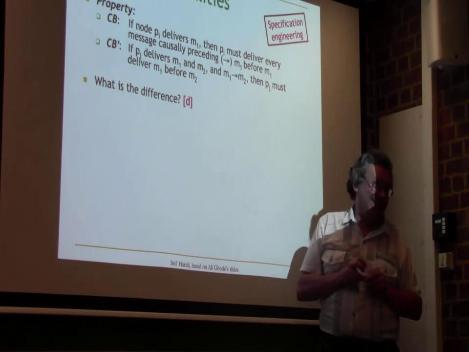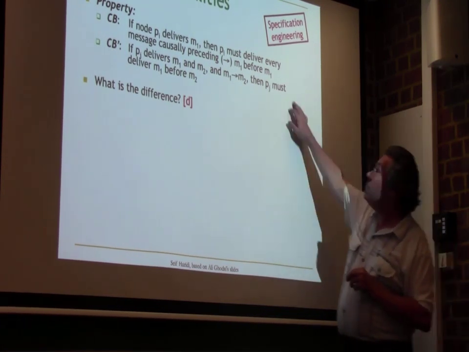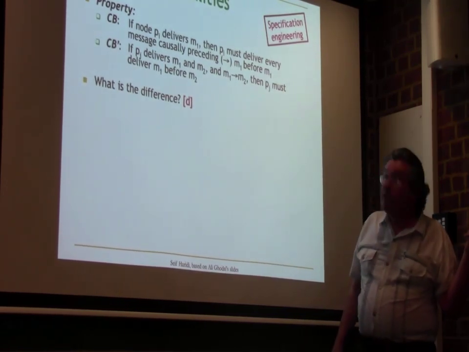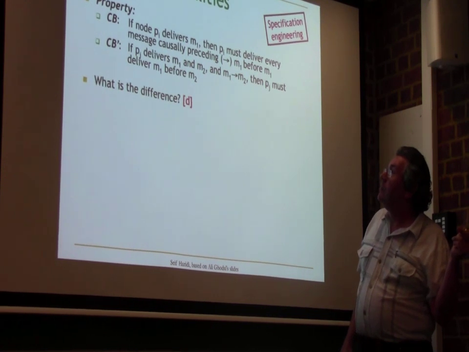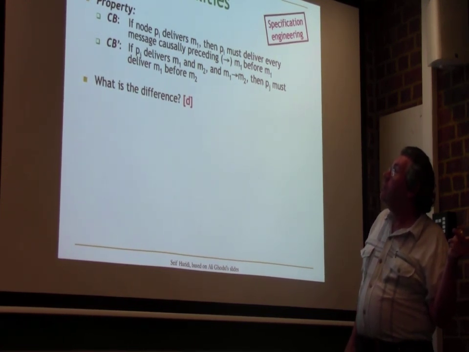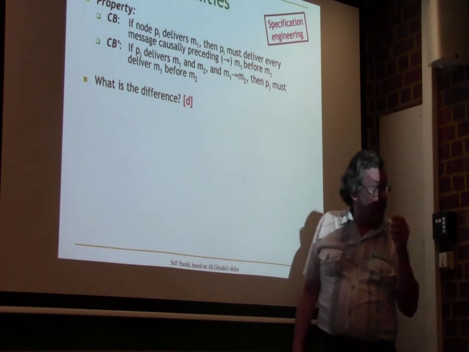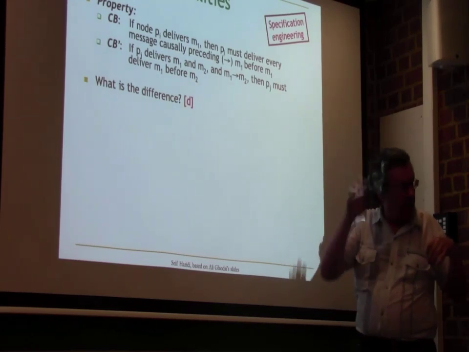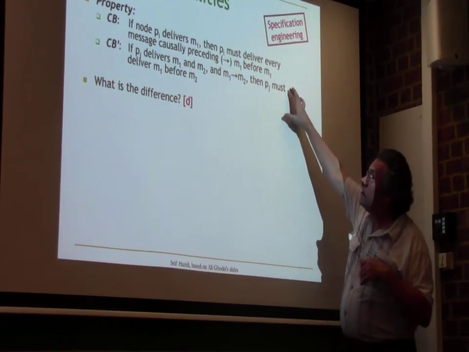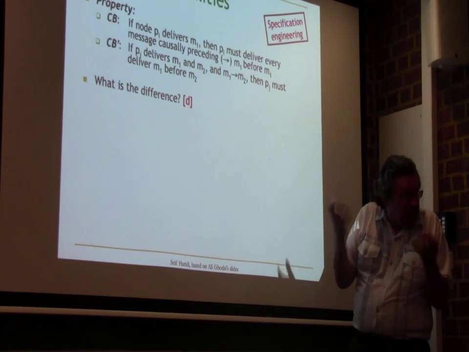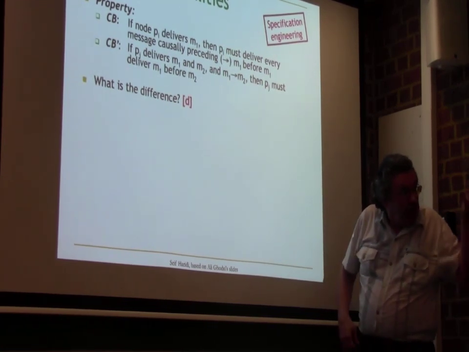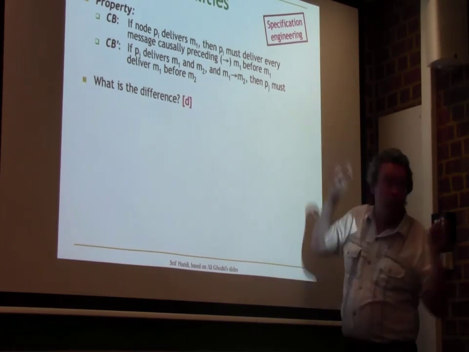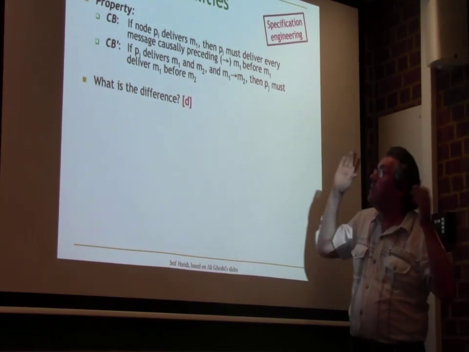Oh, it does say something. In that case, CB prime says nothing. But what does CB say? We know that M1 is before M2, but M2 is not delivered for some reason. The message is lost. So in that case, CB prime accepts that. It says nothing about that. It doesn't care. So basically, CB prime is true in that case. The property holds, it doesn't care.